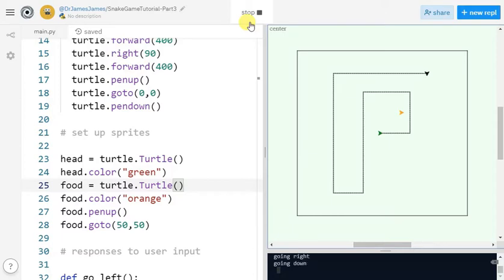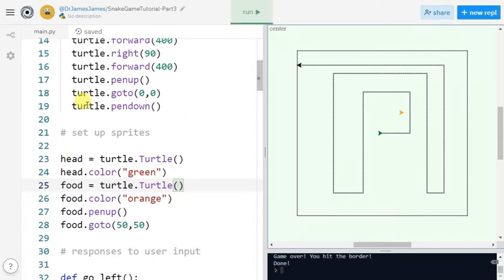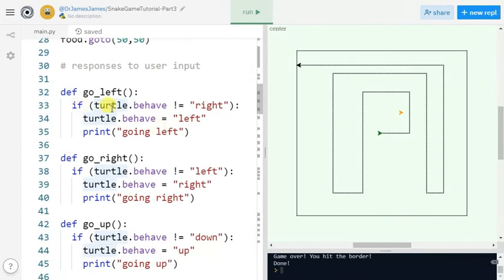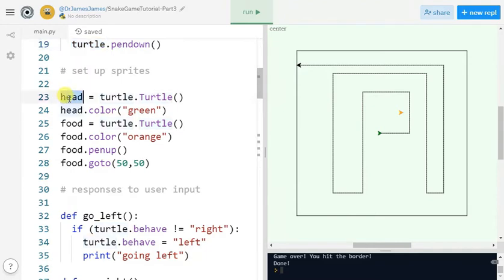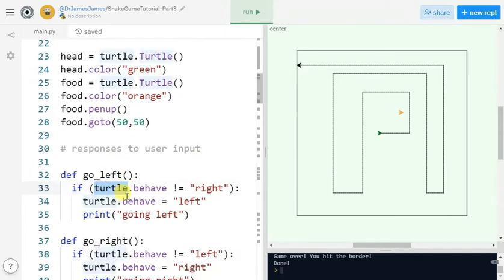So what I need to do is all the code that I wrote to move the head of the snake around, it's still referring to the generic turtle object. I can keep all this code, but I need to make it refer to this turtle, not this turtle. And I do that by changing all of these references to turtle to be referring to the head. I'm going to pause the video. I'm going to make all those edits, and then I'll show them to you.